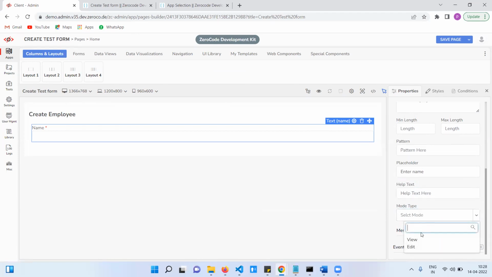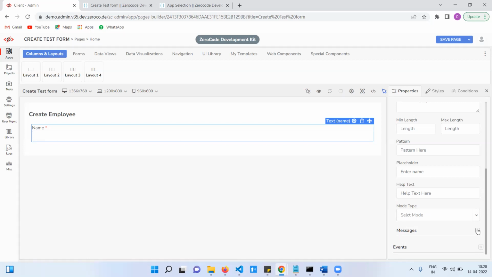Even a field has view and edit modes. If you select it for the form, automatically all fields will be in view mode. This is the field level. And then messages.